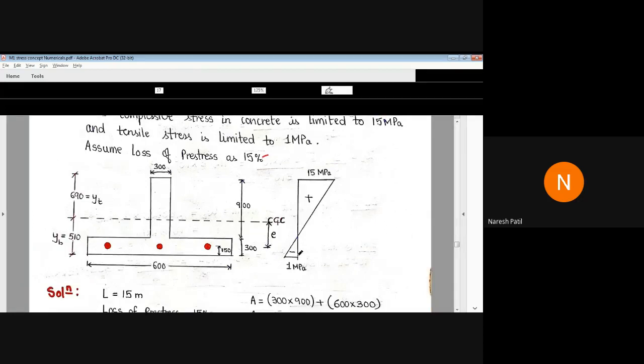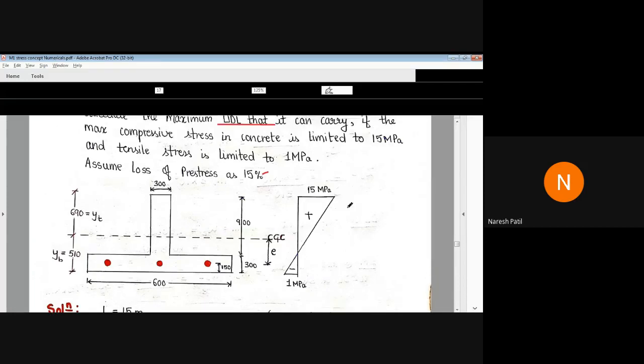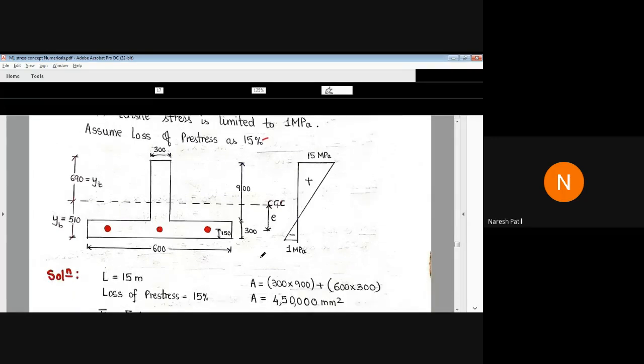If you draw the diagram, top we get compression, bottom we get tension. So the stresses in the beam are limited to 15 MPa, that is compression, and 1 MPa, that is tension. Again, we have to find out the CGC, center of gravity of concrete. So this is the CGC.